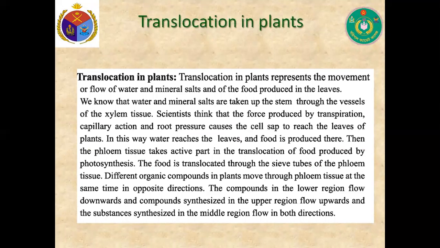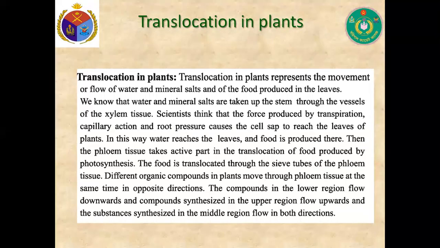Now, my dear cadets, translocation in plants. Translocation in plants represents the movement or flow of water and mineral salts and of the food produced in the leaves. We know that water and mineral salts are taken up the stem through the vessel of the xylem tissue. Scientists think that the force produced by transpiration, capillary action, and root pressure causes the cell sap to reach the leaves of plants. In this way, water reaches the leaves and food is produced there.